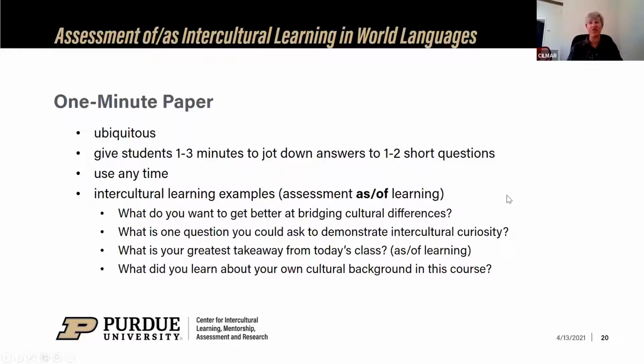You can use it for yourself to just monitor where students are, what they might be confused about, and then shift the learning experience accordingly. Or you can use it to generate something that you would do that day or in the future with the students. For example, I used to use it in literature courses to generate questions for discussion. I've given some examples here of questions that you might use at different moments, just as examples to get at intercultural learning in a 1-minute paper.